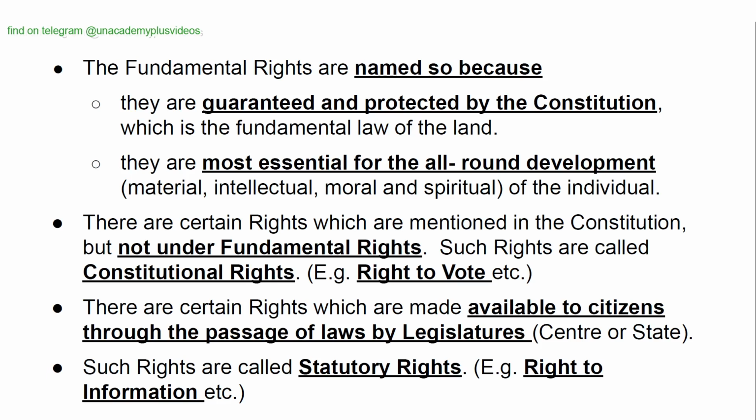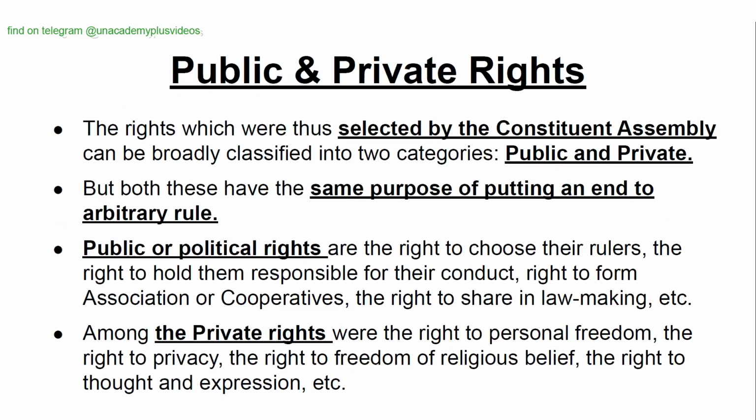There are certain rights which are made available to citizens through the passage of laws by legislatures, both center or state. Such rights are called statutory rights, example, right to information, etc. Public and private rights. The rights which were thus selected by the Constituent Assembly can be broadly classified into two categories, public and private. But both these have the same purpose of putting an end to arbitrary rule.